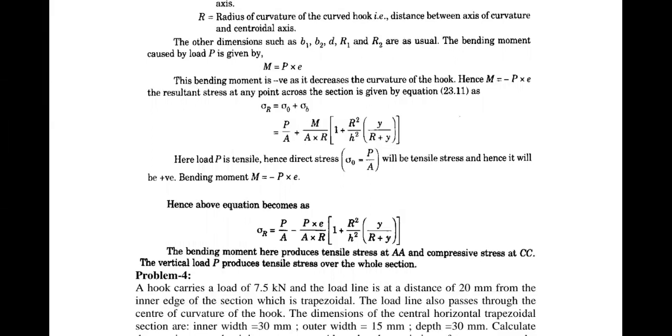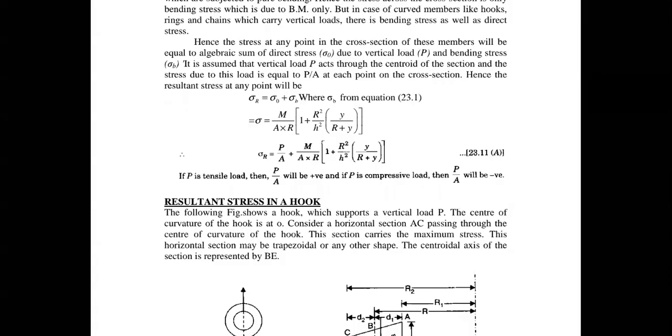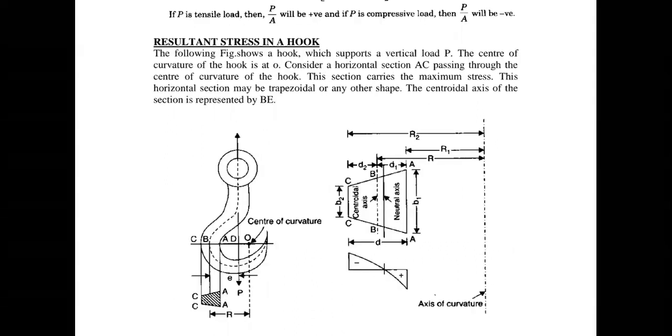Again, you are asking the same question. I already told you that here it is not for one. Please observe in this statement, I already mentioned that this section is a horizontal section, may be trapezoidal or any other shape. Here we consider only a trapezoidal section, for example purpose only, but it may be any of the other sections also.